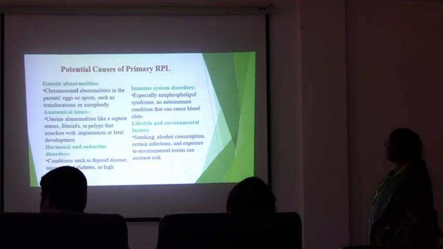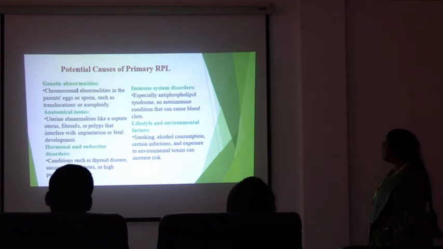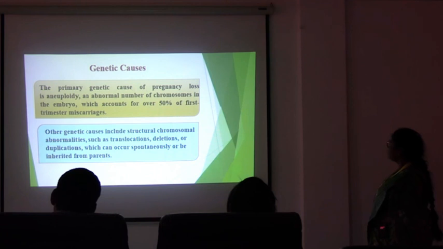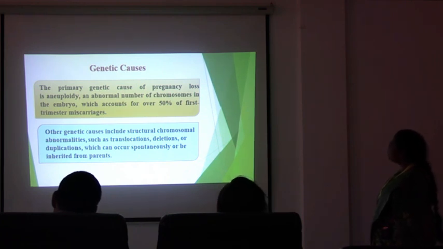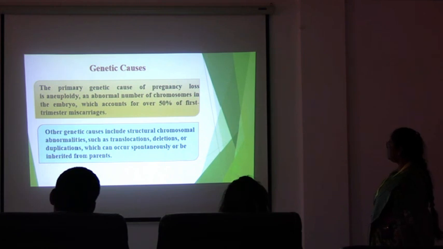Next slide. These are the potential causes of recurrent pregnancy loss, that is genetic abnormalities, anatomical issues, hormonal and endocrine disorders, immune system disorders, and lifestyle and environmental factors. Next slide. The primary genetic cause of pregnancy loss is aneuploidy, an abnormal number of chromosomes in the embryo, which accounts for over 50% of first trimester pregnancy losses. And other genetic causes include structural chromosomal abnormalities such as translocations, deletions or duplications, which can occur spontaneously or be